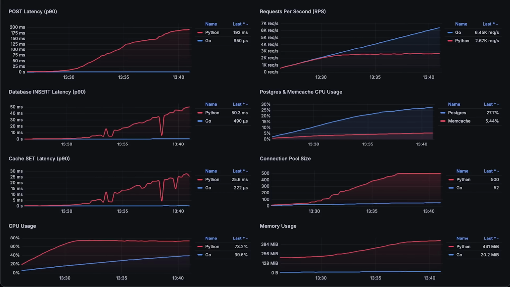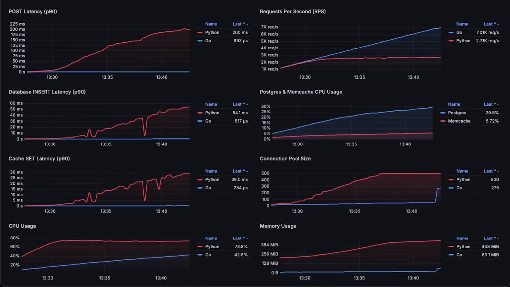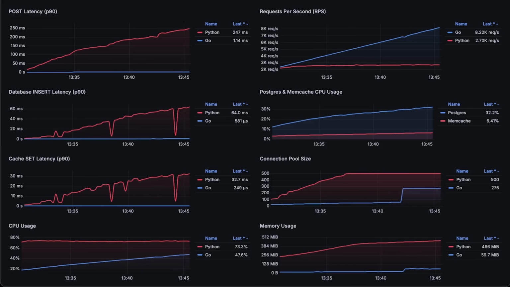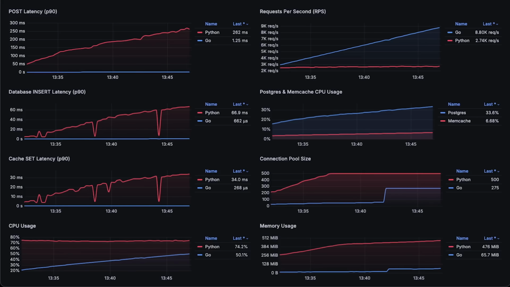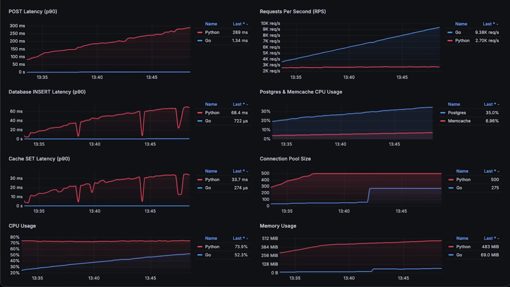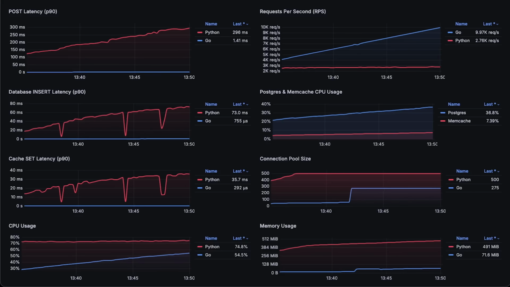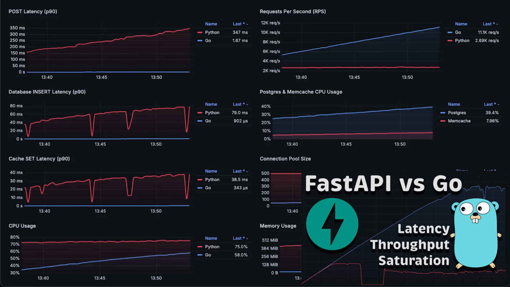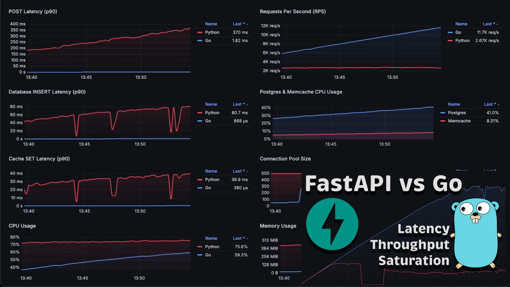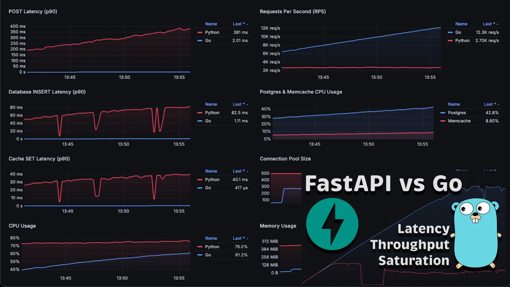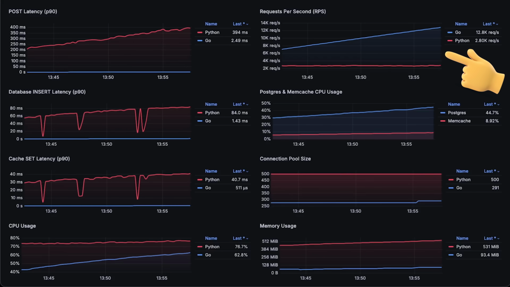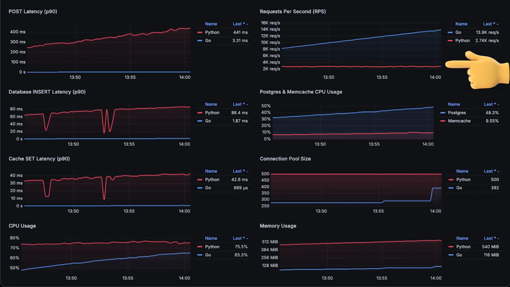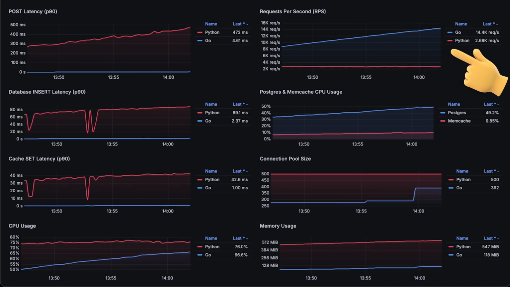One of the most significant mistakes I made was using blocking Postgres library and SQLModel, which is abstraction on top of SQLAlchemy. This is the first area for improvements. The second is to use async library for the Memcache as well, along with some other optimizations and refactoring. So in the previous benchmark, FastAPI was only able to reach 750 requests per second. In this test, it performed much better, reaching 2500 requests per second. Compared to the previous benchmark, it's a huge improvement, but it's nowhere close to Go application.